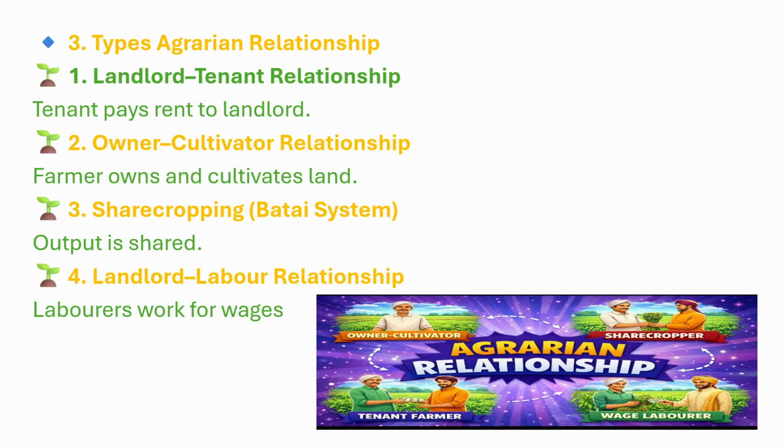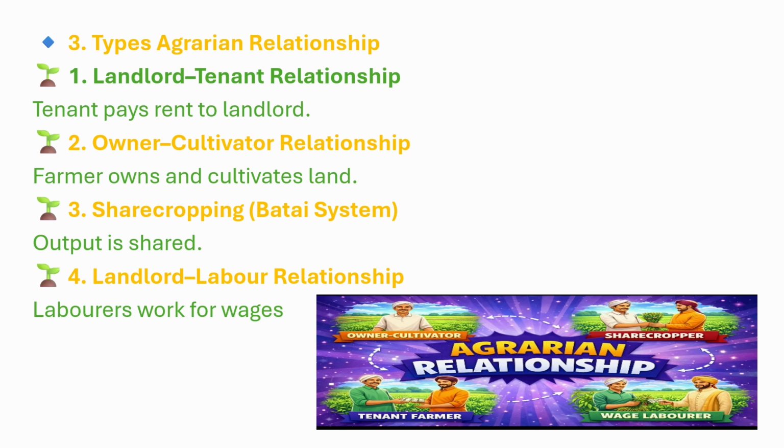Batai system. Output is shared. Sharecropping is an agrarian system where land is owned by one person. Another person cultivates it. The final output is shared between both. For example, a farmer does not own land, so he takes land from a landlord. He grows crop like wheat or rice. After harvesting, he gives 50% of the crop to the landowner. This system is called sharecropping or batai system.